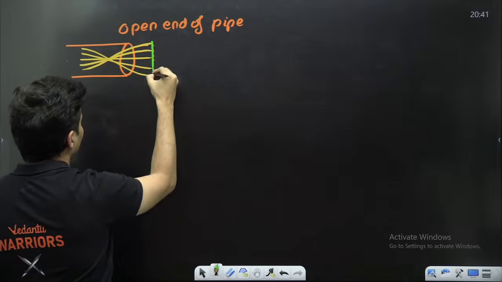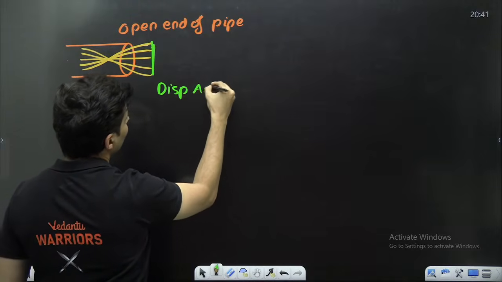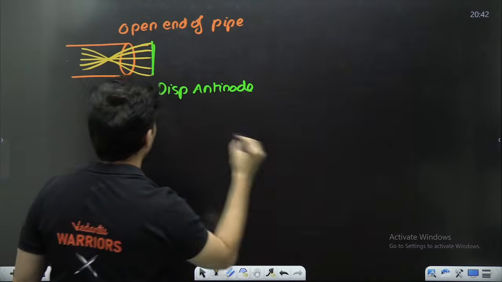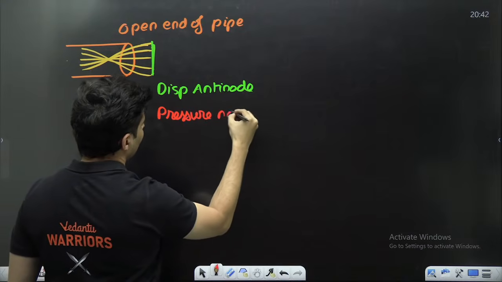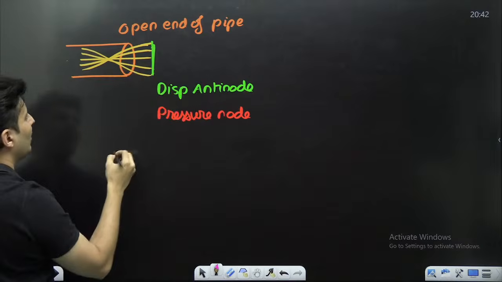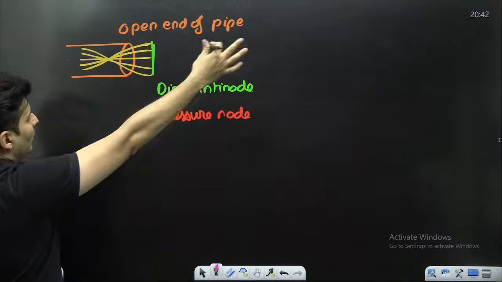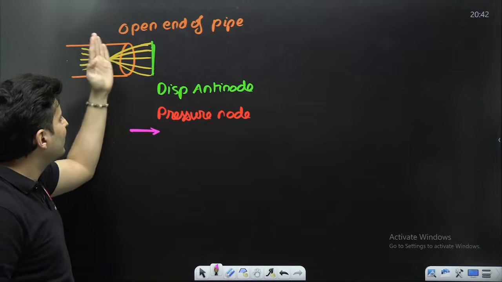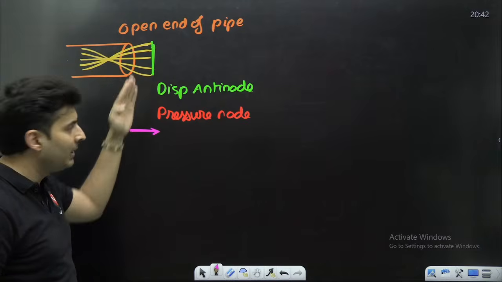This is where the displacement antinode or pressure node is formed. Because it is formed slightly outside, whenever you are measuring the length of that wave and all of that, you need to consider the fact that the antinode is slightly outside the open end.